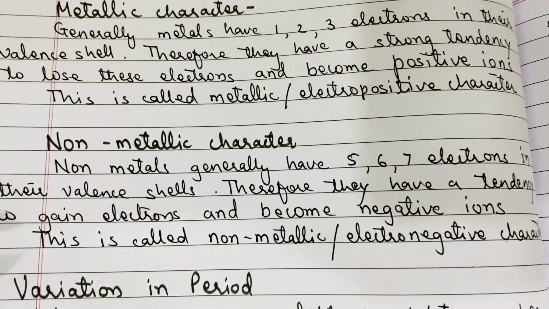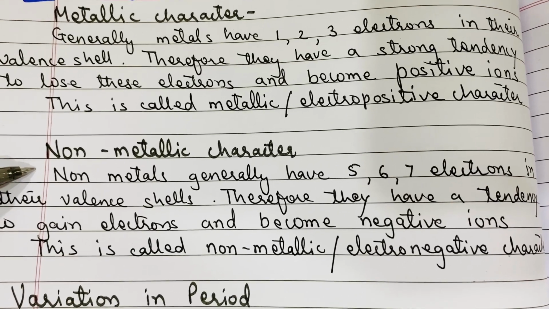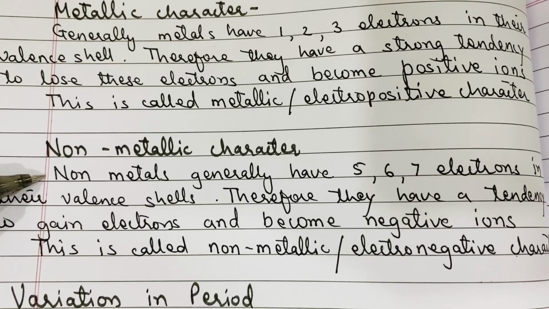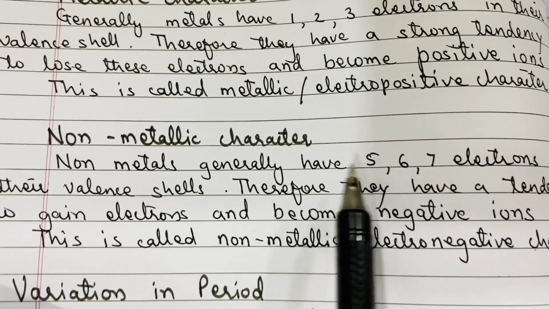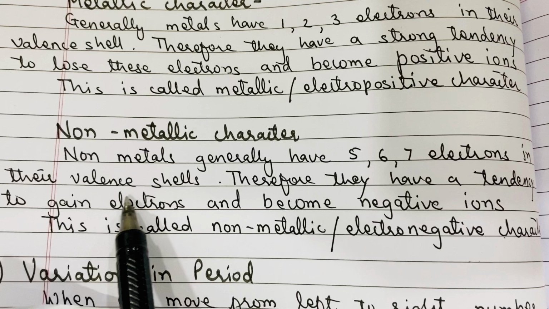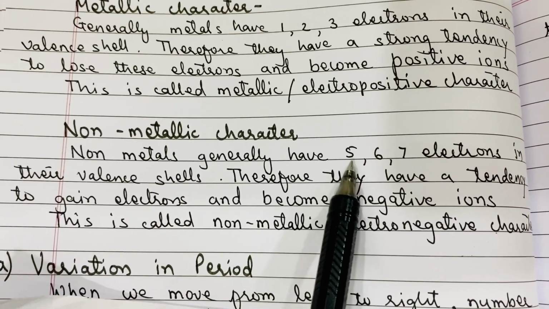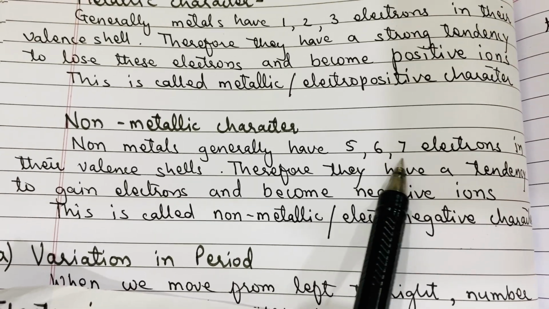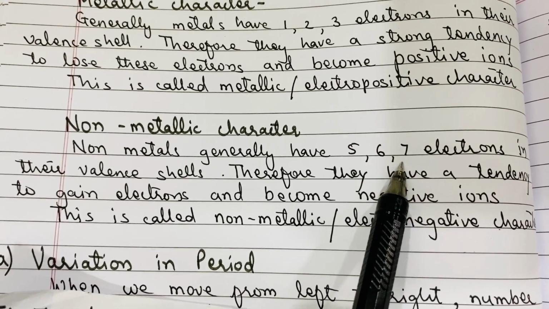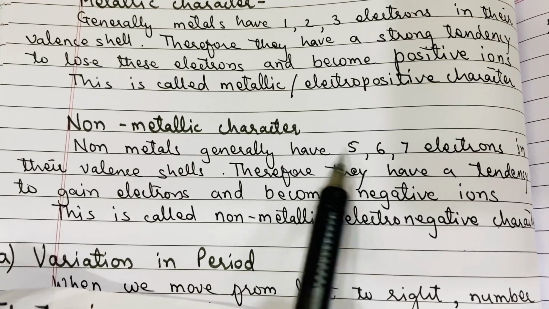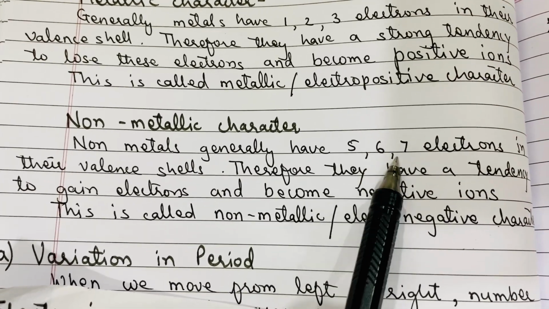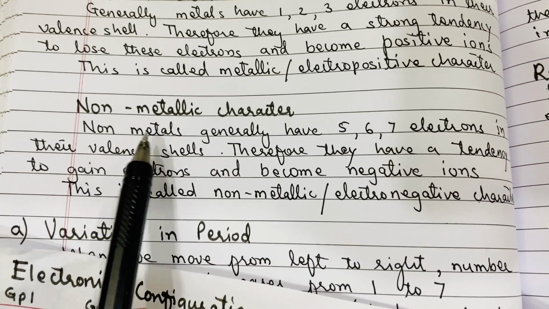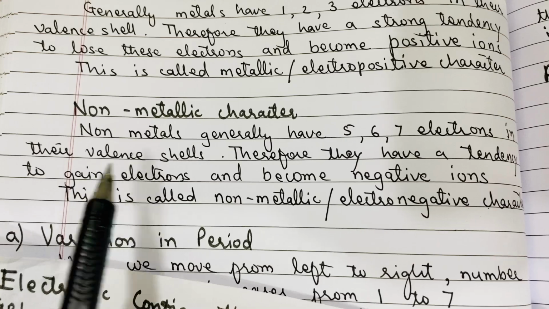Similarly, there is another term called non-metallic character. What is a non-metallic character? Yes, non-metals on the other hand have got 5, 6, 7 electrons in their valence shell. So these elements will require 3, 2, 1 electrons to get an octet of electrons, 8 electrons in their outermost orbit.